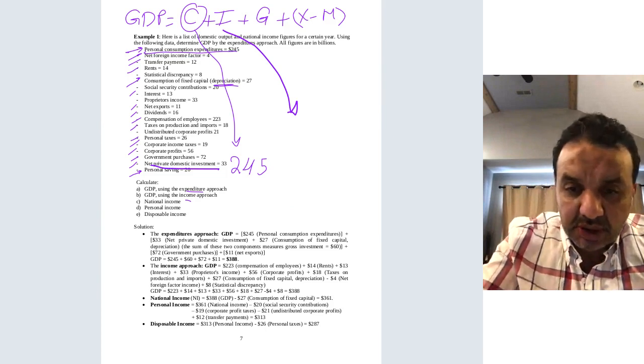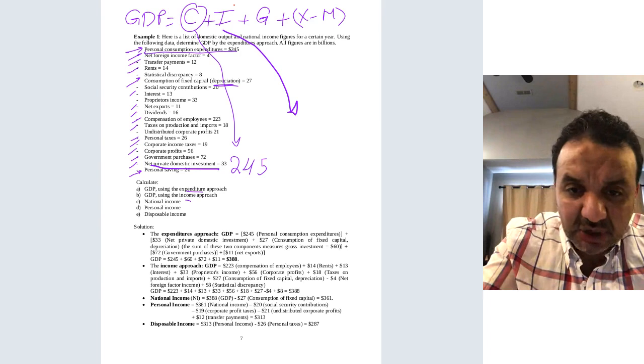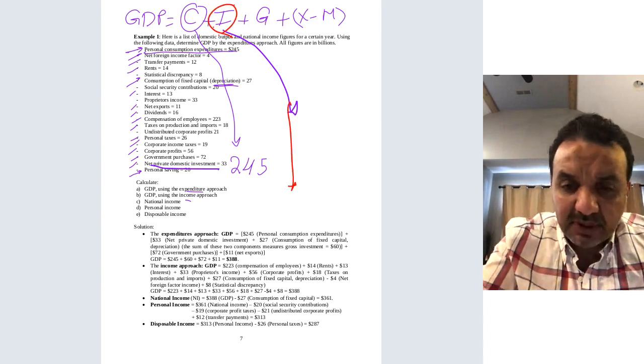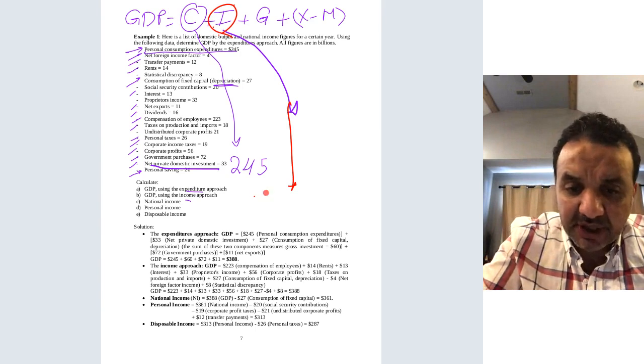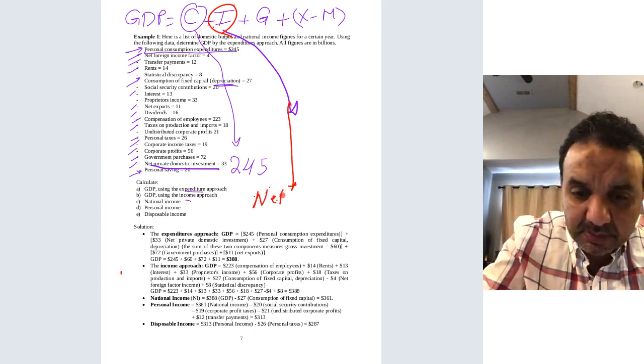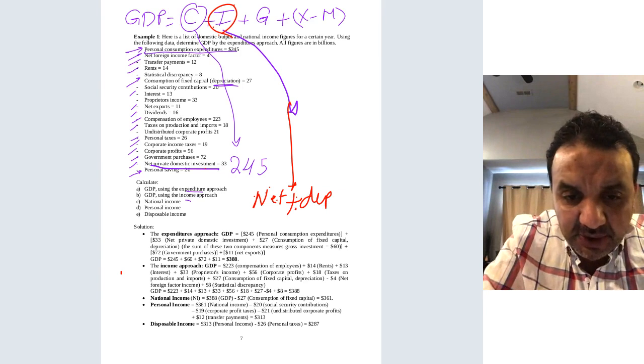Here you have to put the gross domestic investment. As I said, it has to be the net plus depreciation. So as you can see, this is the net private domestic investment, which is 33, plus how much of the depreciation, the consumption of fixed capital.